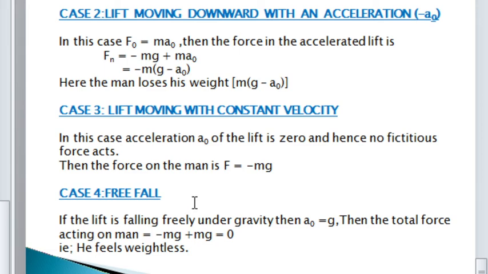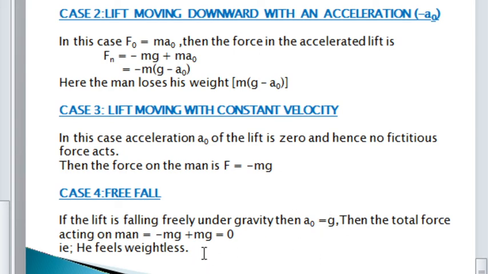In the fourth case, I am representing free fall. If the lift is falling freely under gravity, then a0 is equal to g. In that case, our expression for force becomes minus mg plus m into a0.